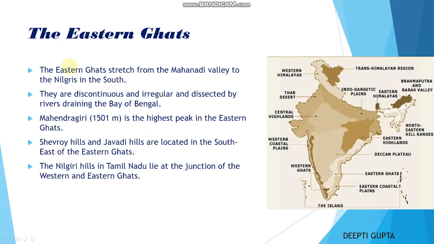Now coming to the Eastern Ghats. The Eastern Ghats stretch from the Mahanadi Valley to the Nilgiris in the south. They are discontinuous and irregular, and dissected by rivers draining into the Bay of Bengal. Mahendragiri is the highest peak in the Eastern Ghats. Here you can see in this map, this is your Eastern Ghats. Shevaroy Hills and Javadi Hills are located in the southeast of the Eastern Ghats. The Nilgiri Hills in Tamil Nadu lie at the junction of the Western and Eastern Ghats.